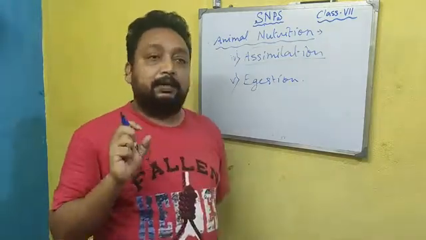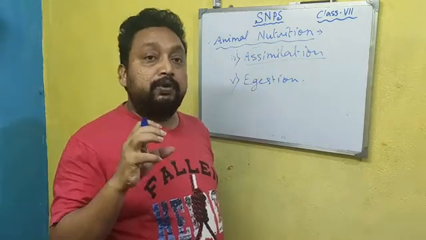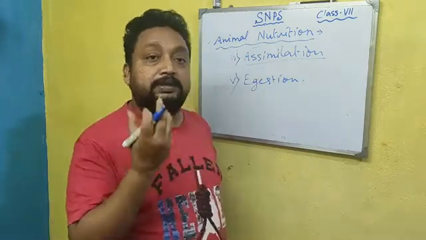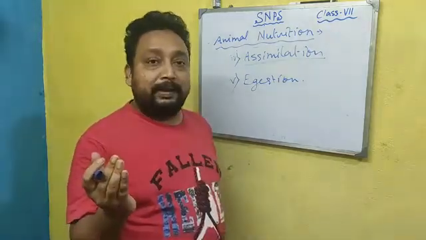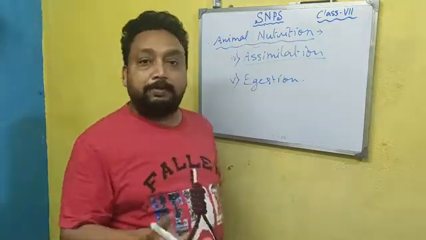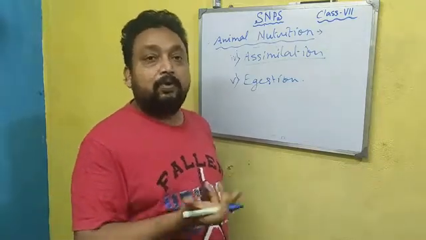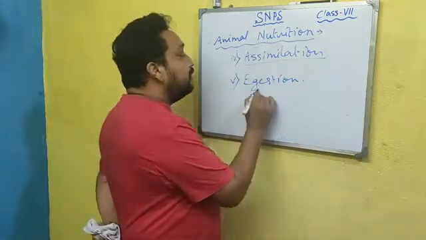The essential parts, that much food required for our body to produce energy, are used, and except for that, the other part, the undigested part, is thrown outside the body, because it has no use for our body. That is known as egestion.